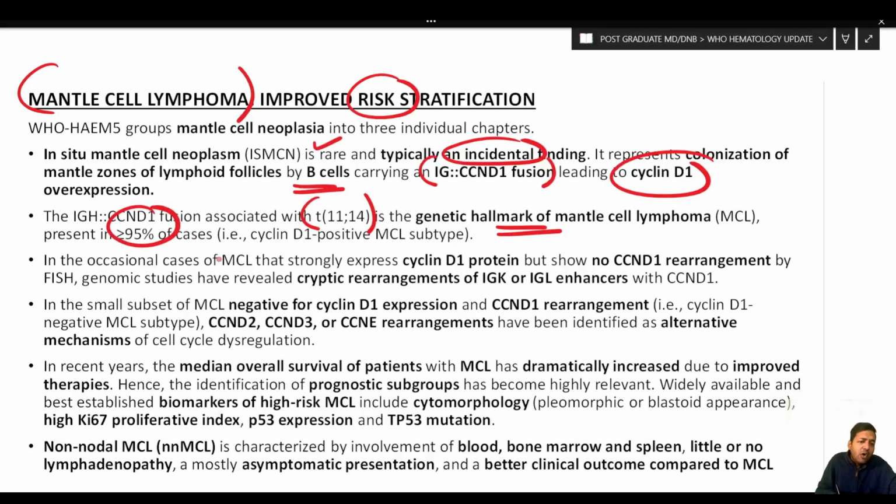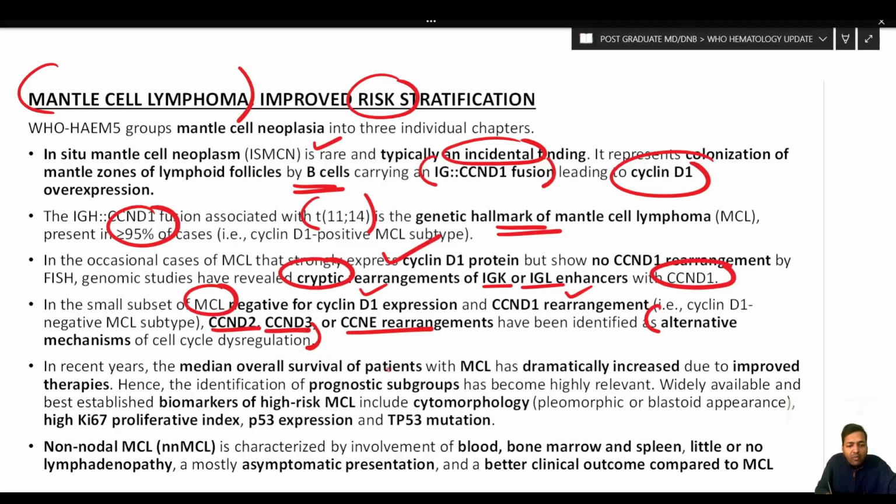In occasional cases of mantle cell lymphoma that strongly express cyclin D1 protein but show no CCND1 rearrangement by FISH, genomic studies show cryptic rearrangements of IGK and IGL enhancers with CCND1. So the rearrangement is there, but it is cryptic, and you have to do further studies. In a small subset of MCL negative for cyclin D1 as well as CCND1 rearrangement, CCND2, CCND3 and CCNE rearrangements were identified, and these were alternative mechanisms of cell cycle dysregulation seen in such mantle cell lymphoma.